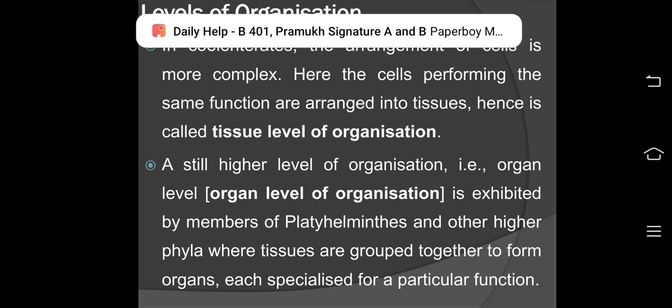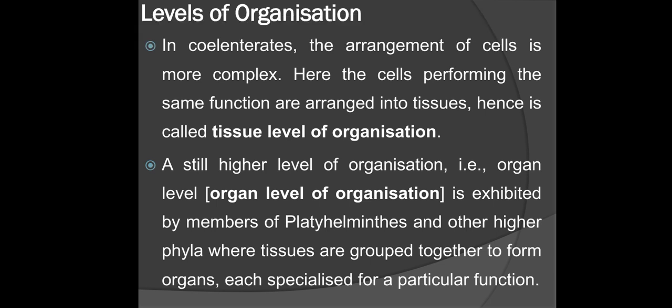Here, the cells performing the same function are arranged into tissues, hence it is called tissue level of organization. A still higher level, organ level of organization, is exhibited by members of Platyhelminthes and other higher phyla, where tissues are grouped together to form organs, each specialized for a particular function.